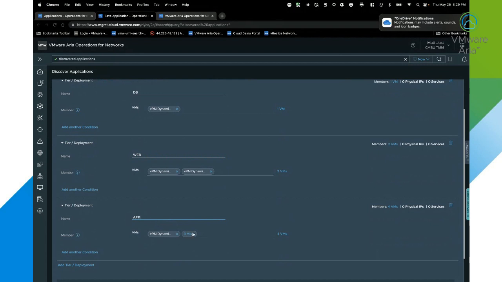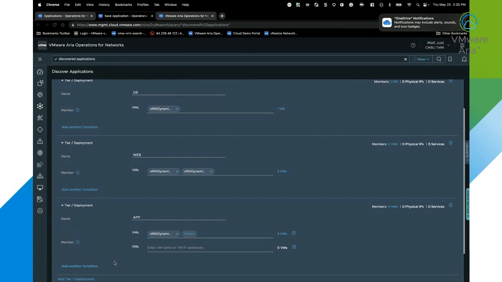I can see all the members that are part of my application, such as the virtual machines, physical IPs, or if I was using Kubernetes in the environment, I would see the services. And then you also can get flexible and say, I want to add another condition.